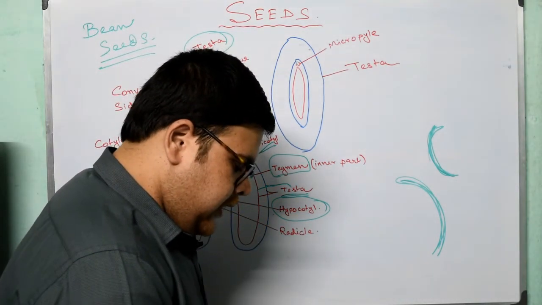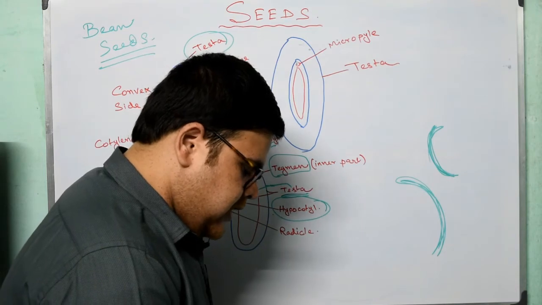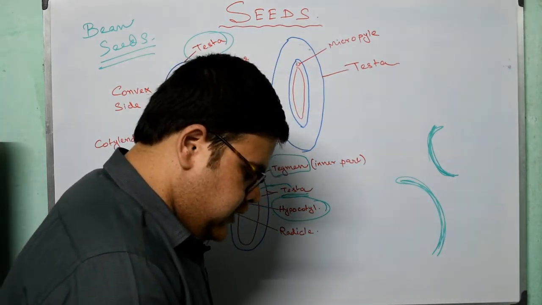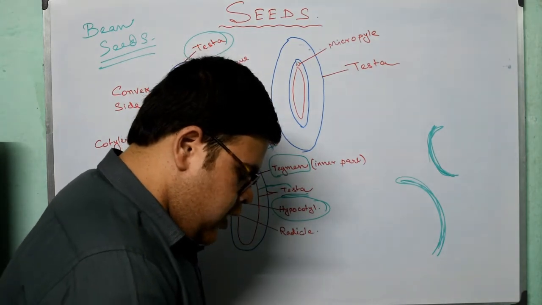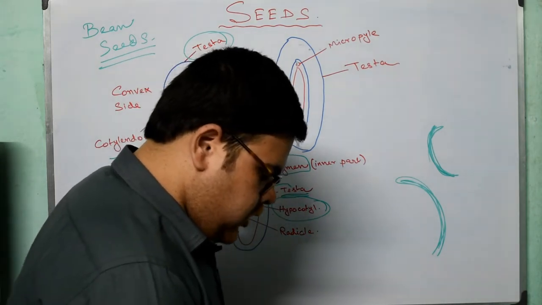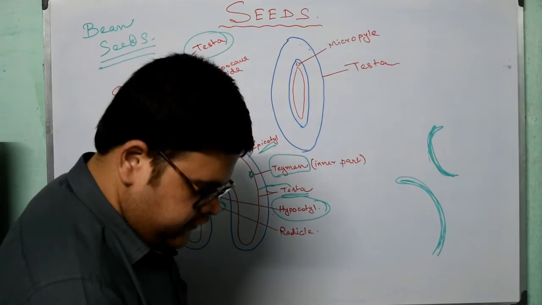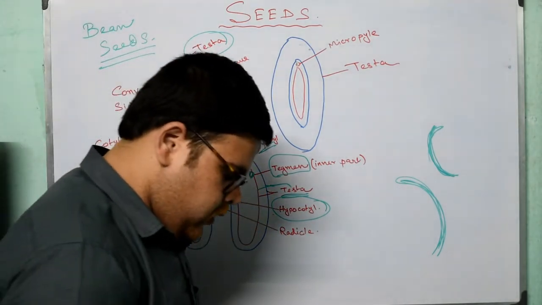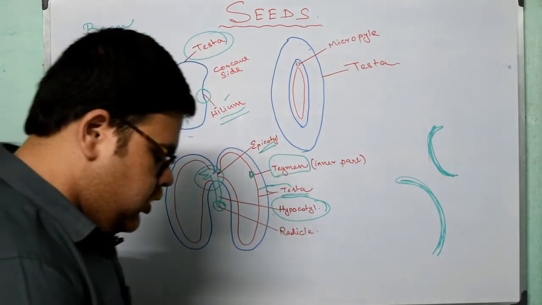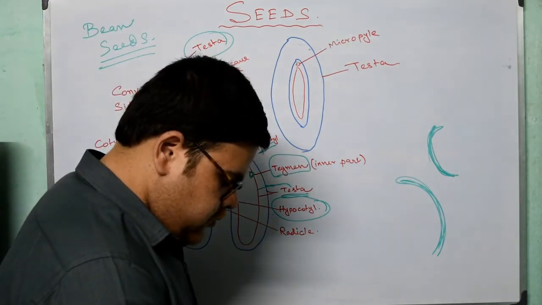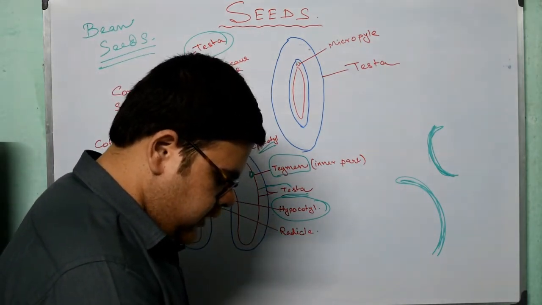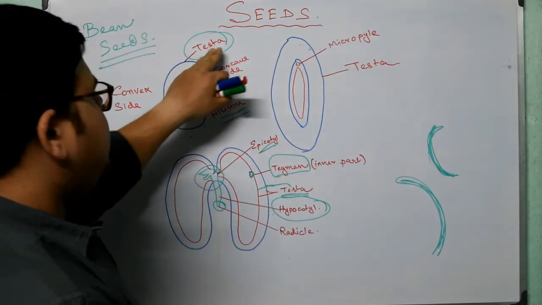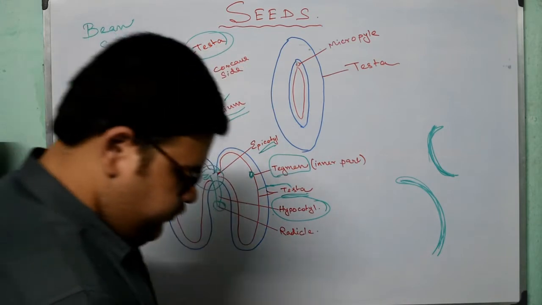So there are a number of different kinds of beans such as broad bean, lima bean, French bean, etc. But in general, the structure of the seeds is the same. Most are kidney shaped with a concave and a convex side, as we have already seen here. Now moving forward, we will get seed coat. Seed coat consists of testa, the outermost hard brownish covering.